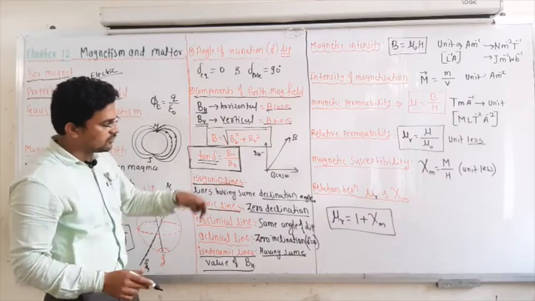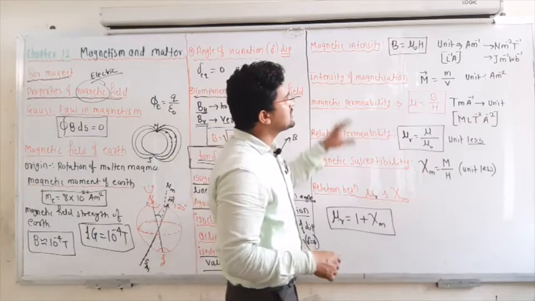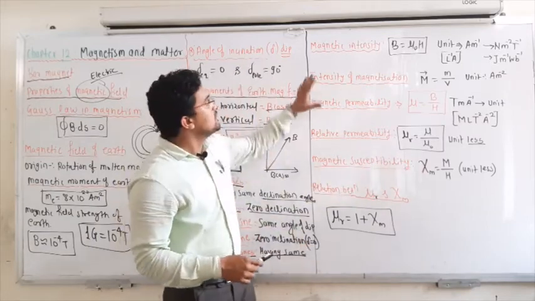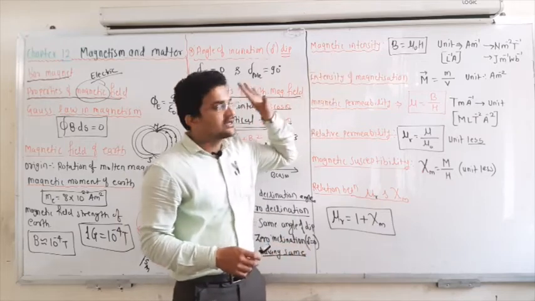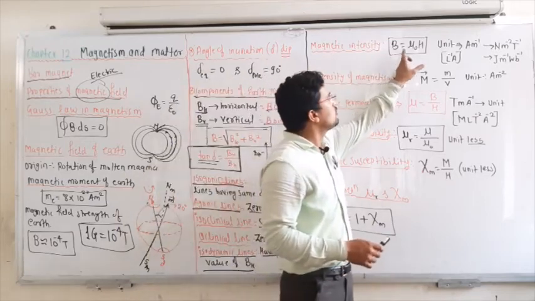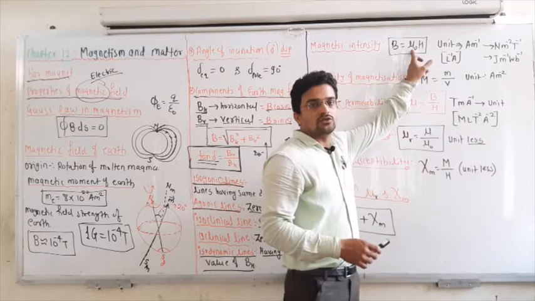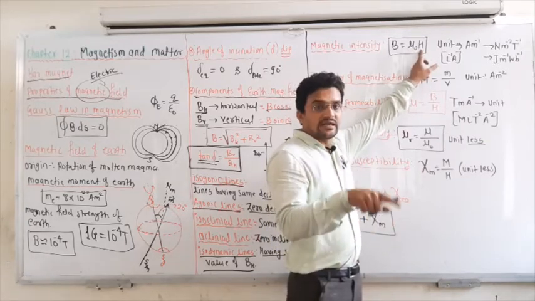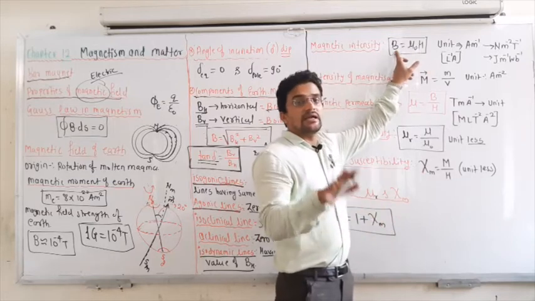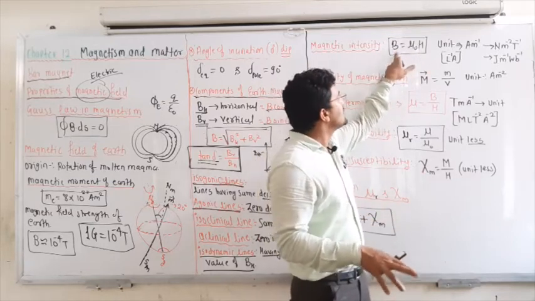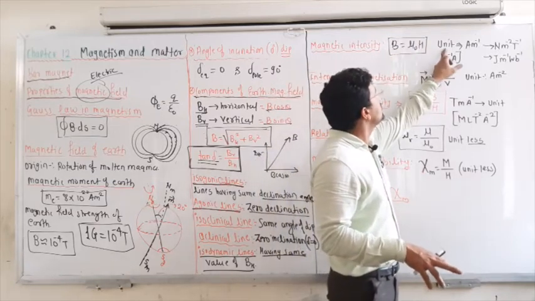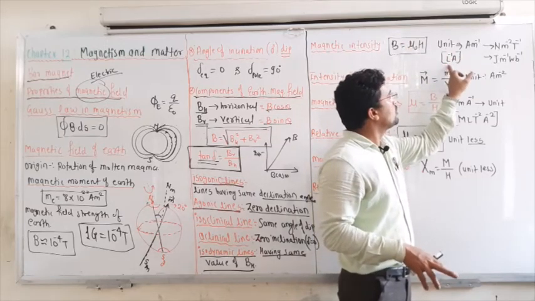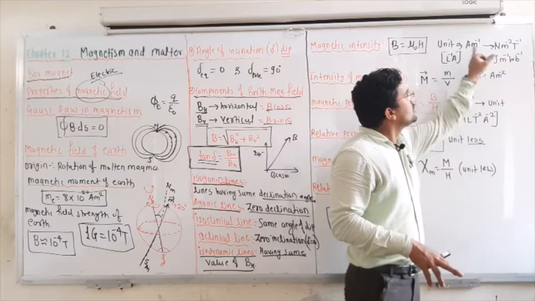What is the meaning of all the lines? And these are some equations you have to know regarding magnetism. Magnetic intensity is given by B is equal to mu naught H, where mu naught is the permeability of free space, H is the magnetic intensity and B is the magnetic induction. Magnetic intensity has a unit ampere per meter, and this is the dimension formula, and these are the other units for the magnetic intensity.